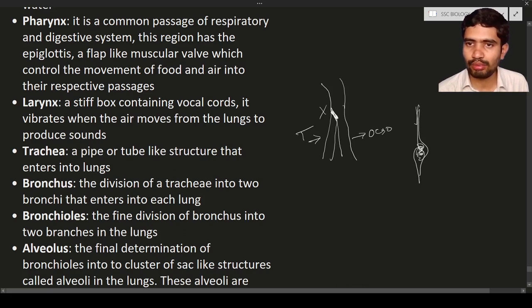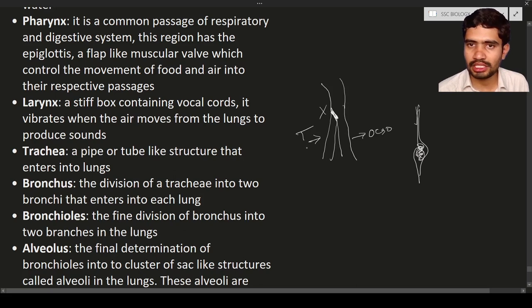This food is nothing but bolus. When the bolus is seen, before and after, you will see the wave-like movement. This is known as peristalsis. This peristalsis will occur in the esophagus and also in the ureters of the kidney. So remember now, in the esophagus there is traveling of the food material only.